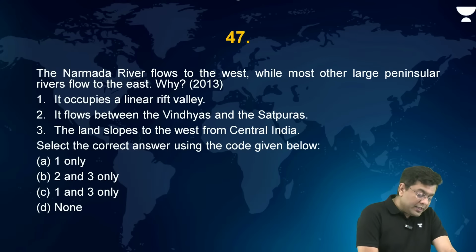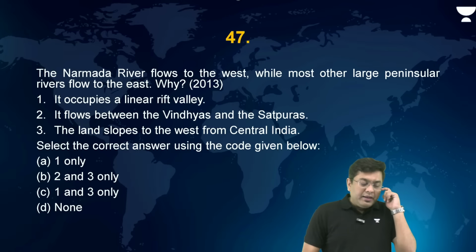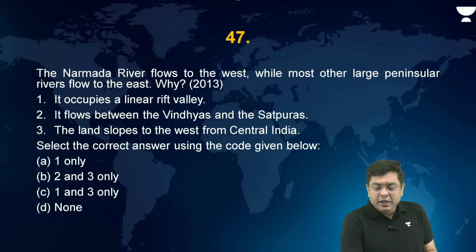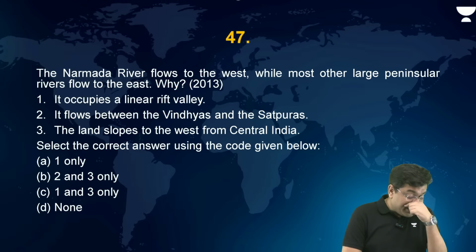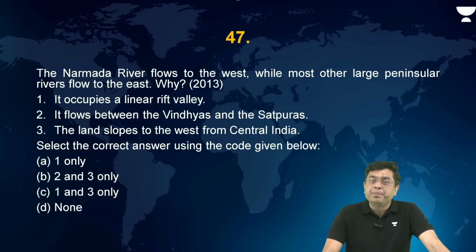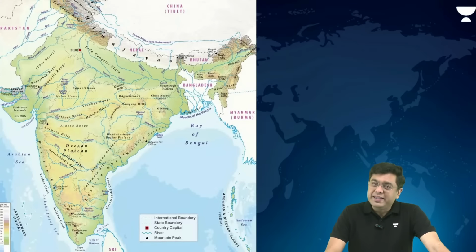Okay. Now here the river Narmada. Narmada river flows to the west while most other large peninsular rivers drain to the east. Why? So it occupies a linear rift valley. It flows between the Vindhyas and the Satpuras. The land slopes to the west from central India. Why is it that the river Narmada drains to the west?